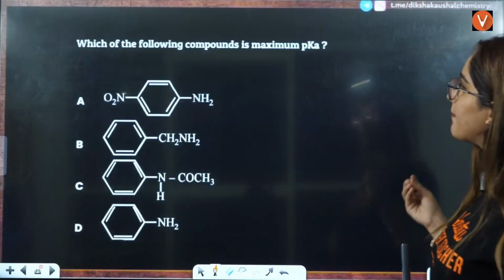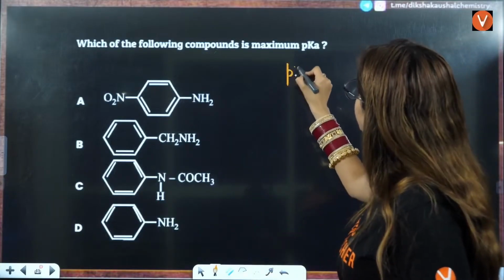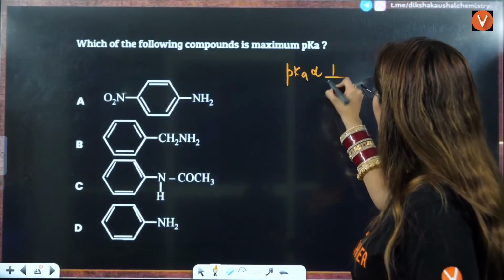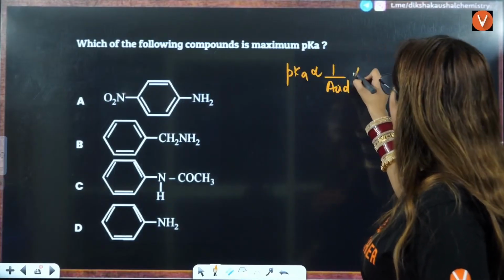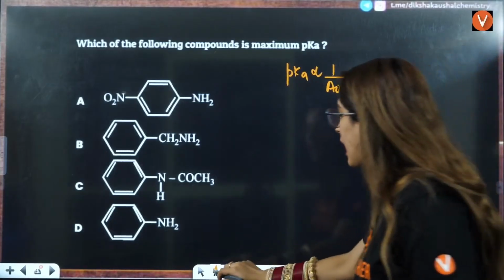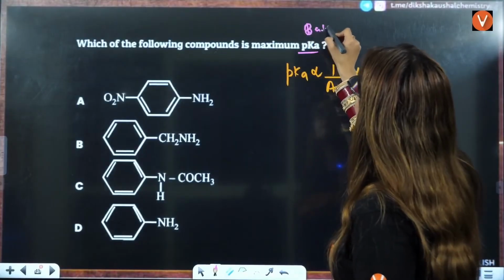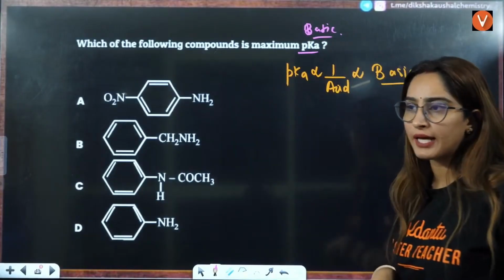Next question, students. Which of the following compounds has maximum pKb? Now, pK value is inversely proportional to acidity, which is inversely proportional to basicity. So basically, they are asking you the maximum basic character indirectly, right?